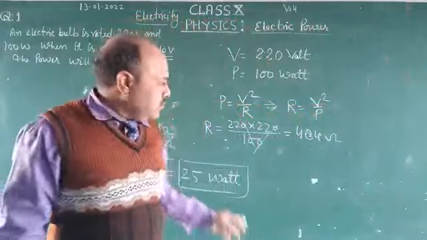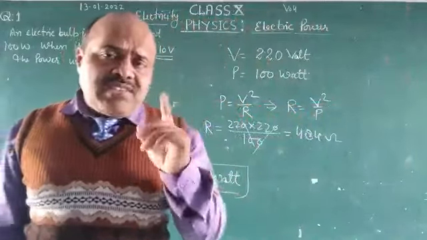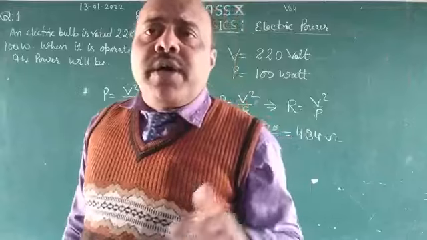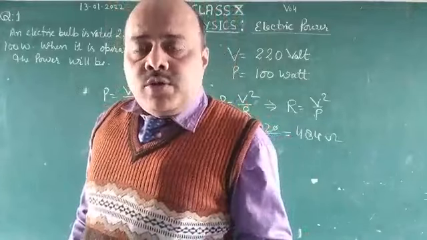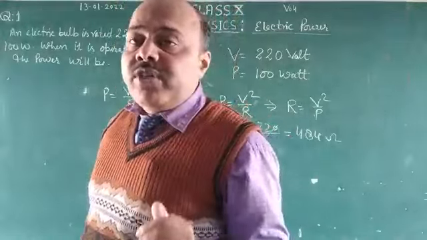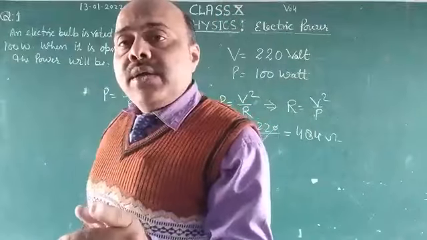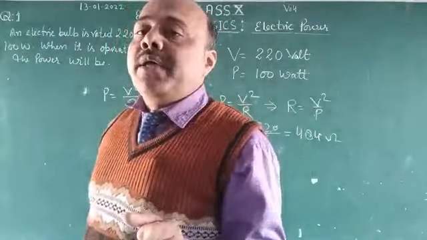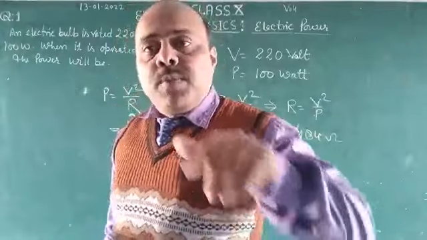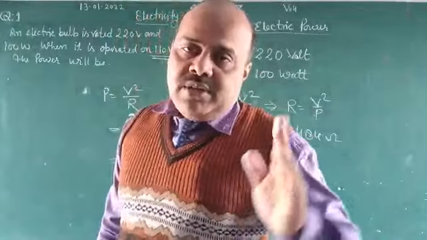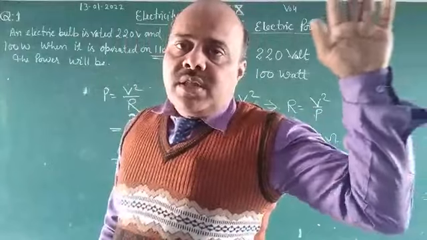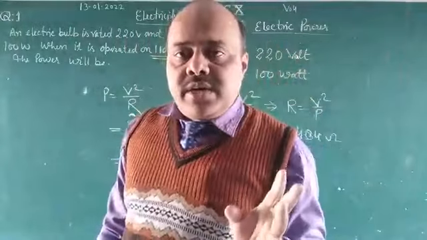Dear student, you know that when the resistance is increased, then the amount of current is decreased. I told you the relation between current and resistance. From Ohm's law, we know that V is equal to IR, so R is equal to V upon I. It means resistance is inversely proportional to the amount of current. If the resistance is increased in the conductor, then the current is decreased in that conductor.